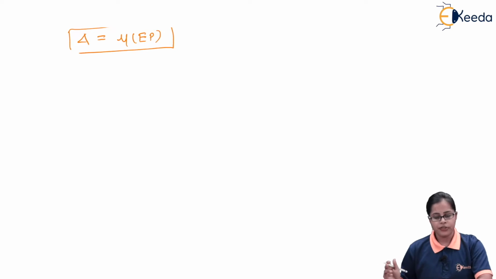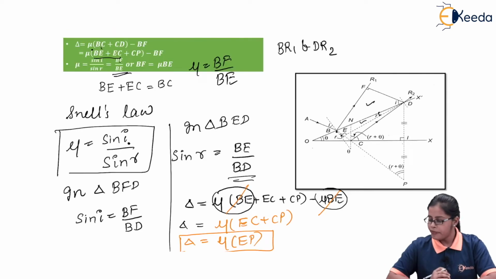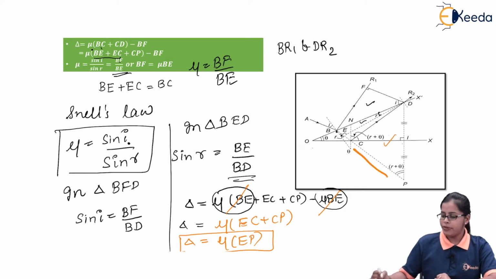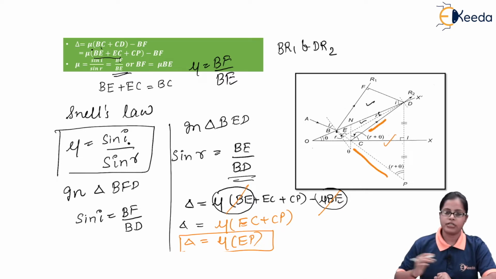If we proceed with the further part, in this triangle CDP, we can see that this whole bigger triangle, triangle CDP, has this side CP almost equal to CD.